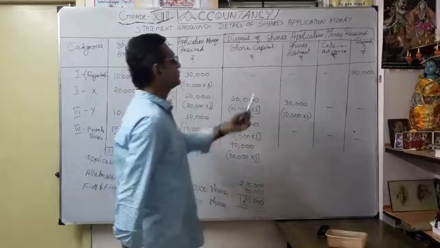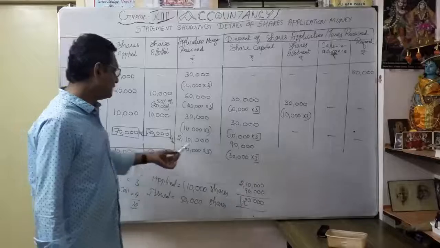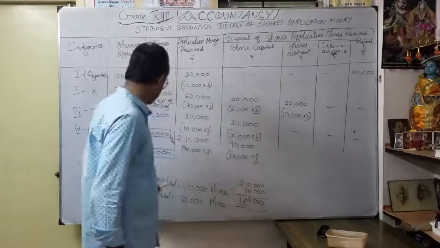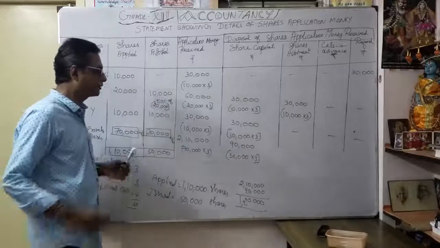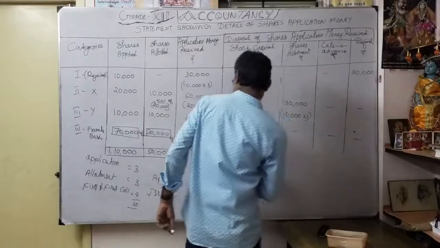Okay. So we can utilize for the share allotment how much? Again, how much are we going to allot? 30,000. What is the share allotment? 3 rupees only. Okay. So here I am going to do this one again.